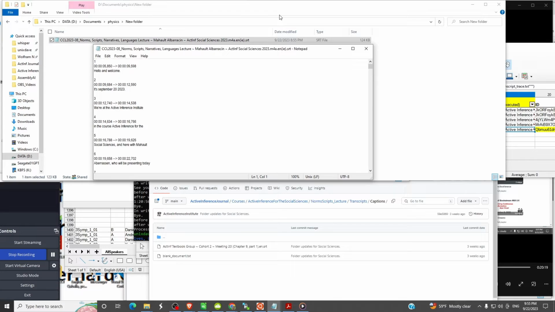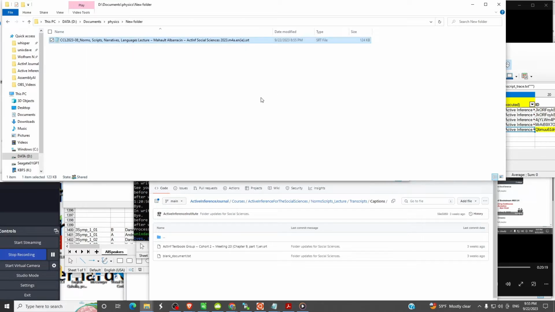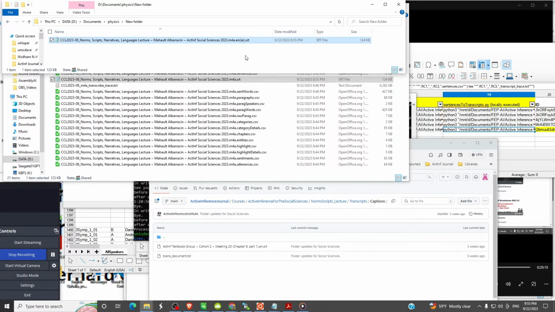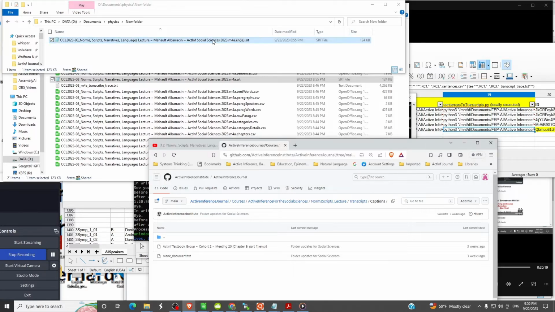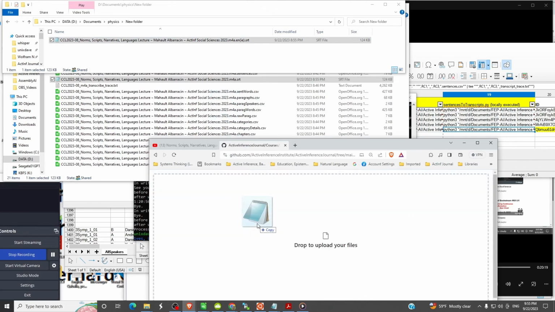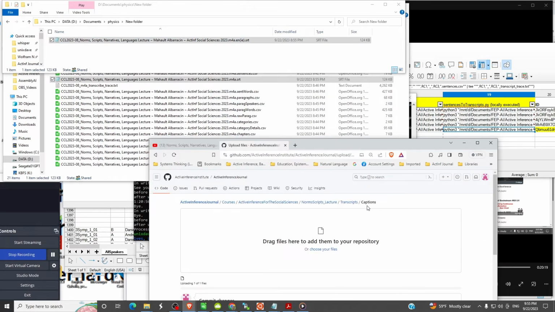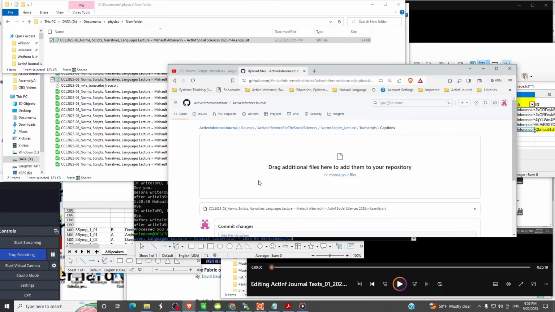Again, just to see what we're doing, this is the version that was generated by Assembly AI. We go out here, we make sure we're looking at the right things. This is the renamed version, and we just drop it into the captions, transcripts, captions, that is English language captions. Okay, and there is another